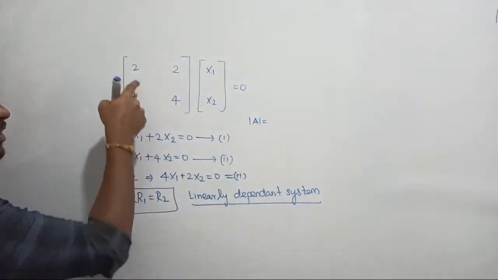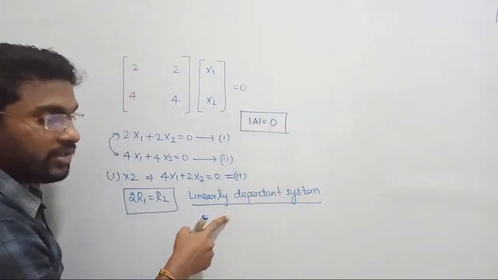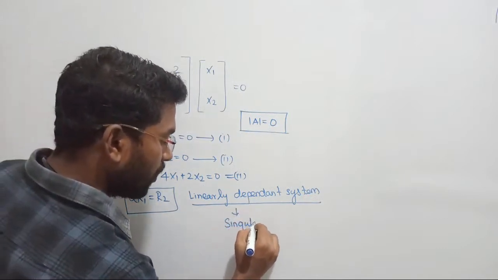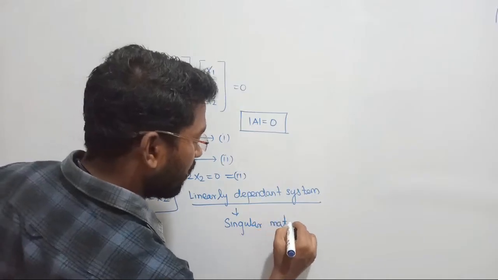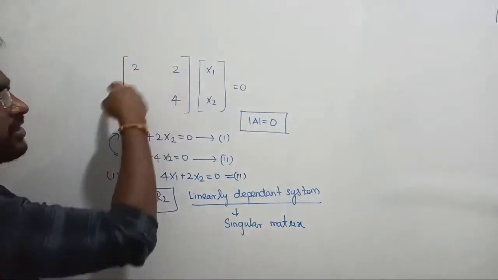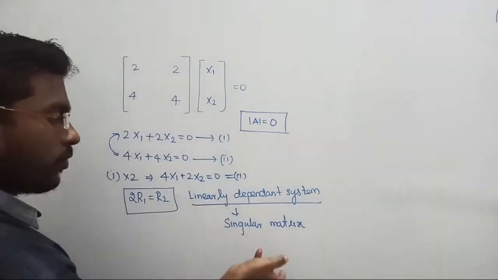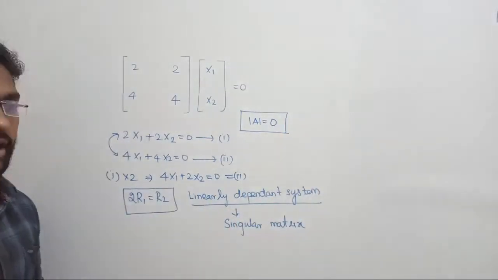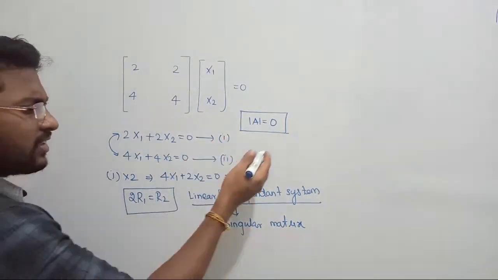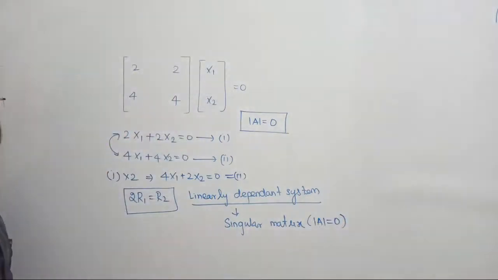If you find the determinant, 8 minus 8 will become 0. So what is the conclusion? A linearly dependent system means a singular matrix. The matrix is going to be a singular matrix. So if a system has many combinations and you cannot find the relation directly, find the determinant of that system. Once you find it, you will know whether the system is linearly dependent or independent. Clear? Singular matrix means the determinant of the matrix will be equal to 0. Shall we proceed? Yes.